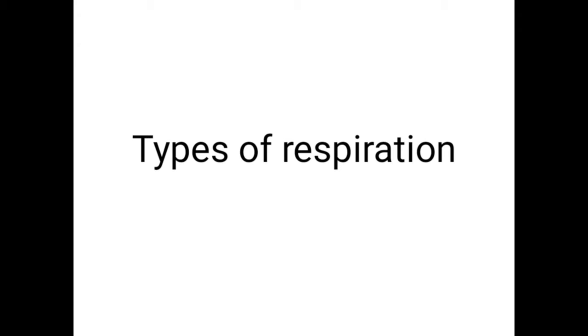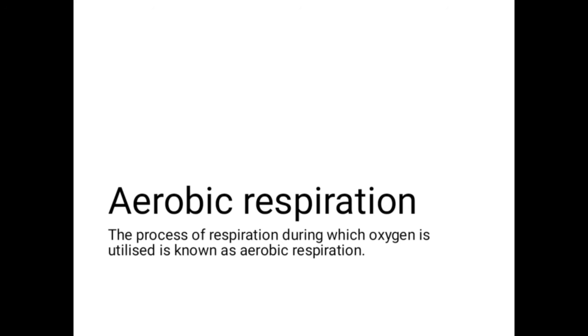Types of respiration. Aerobic respiration. The process of respiration during which oxygen is utilized is known as aerobic respiration. Cellular respiration is aerobic respiration. The presence of oxygen is essential for this type of respiration. In aerobic respiration, glucose breaks down and the amount of energy released is high. Aerobic respiration takes place in almost all animals and plants.